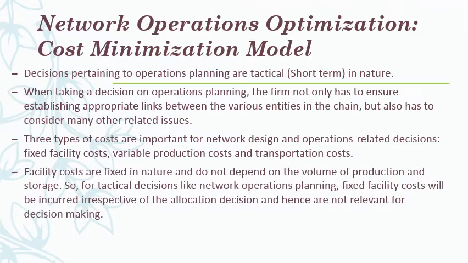So facility costs are fixed in nature, as I've already explained. For tactical decisions like network operations, fixed facility costs will be incurred irrespective of the allocation decisions, and hence are not relevant for decision making. Why are we not considering the fixed cost? Normally it won't change. Let me give a simple example. Whether you construct a building in tier 2 cities or tier 1 cities, normally the cost won't vary too much.